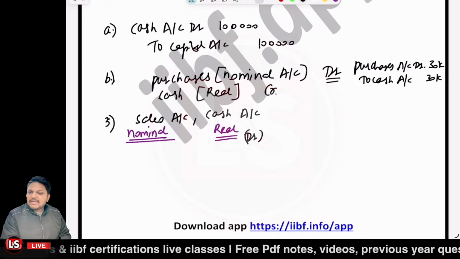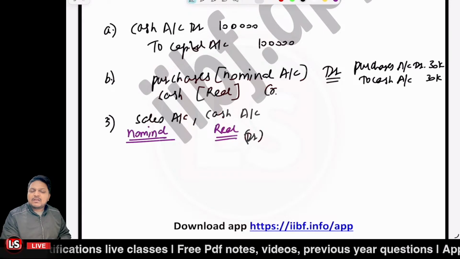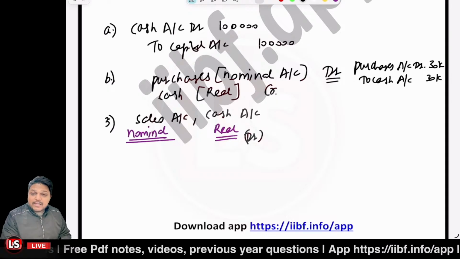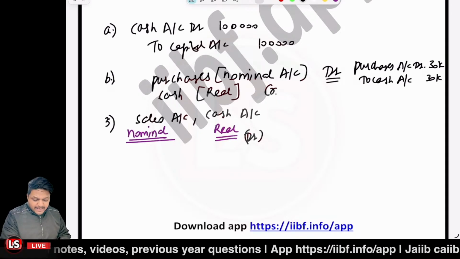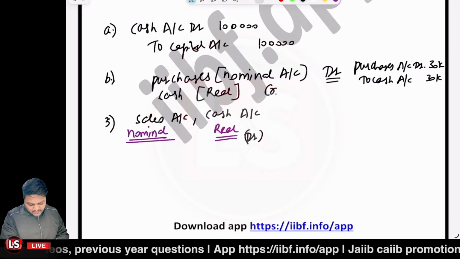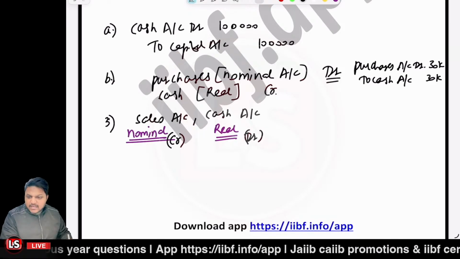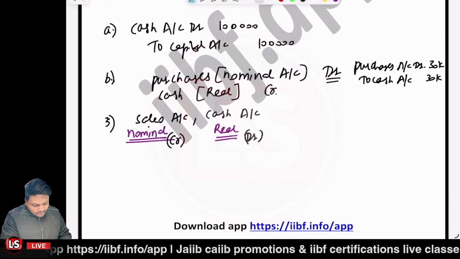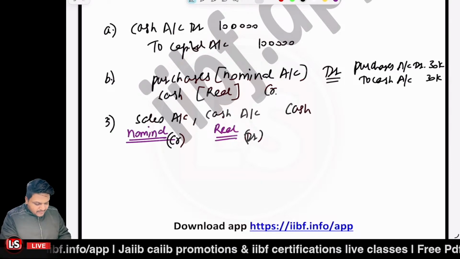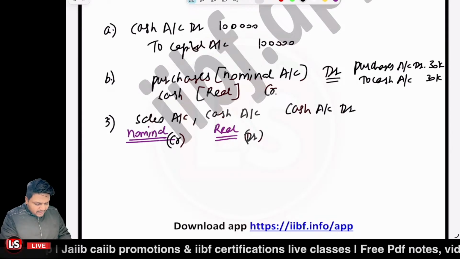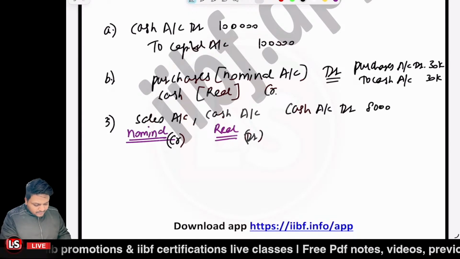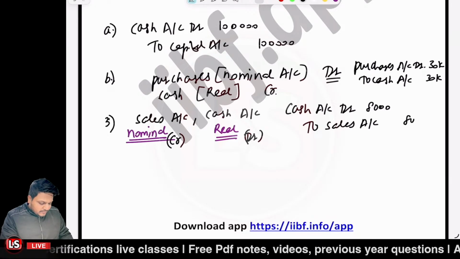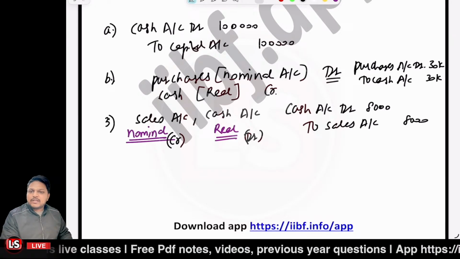And further, sales account is revenue, your gain. So debit all the expenses and losses, and credit all the incomes and gains. So the sales account is to be credited, right? So the journal entry would be cash account debit 8,000 and to sales account 8,000. Are you clear with this?